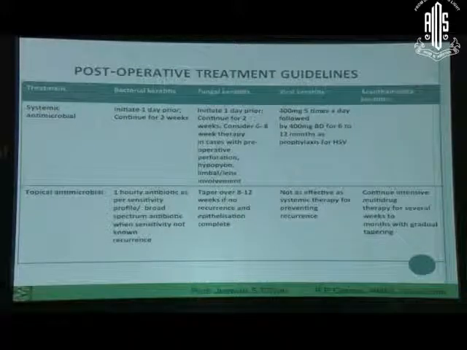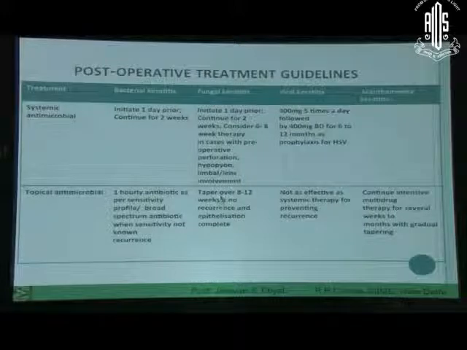And the other way around, if you look at fungal keratitis, the treatment with systemic antifungal is for a longer period. You should be going for not less than 6 to 8 weeks. Don't stop antifungal within the first week or so. Once you have started, you should go for at least 6 to 8 weeks. And antiviral systemic treatment should be a full dose to begin with for at least 10 days. Then subsequently a maintenance dose of 400 milligram BD for the next 3 to 6 months. And that is what is normally recommended. Some people do it for 1 year also.